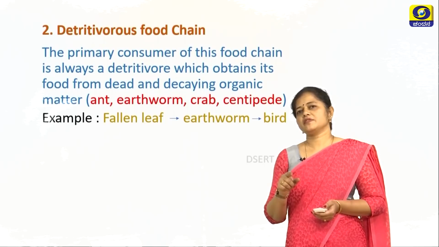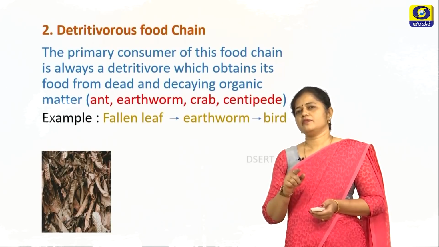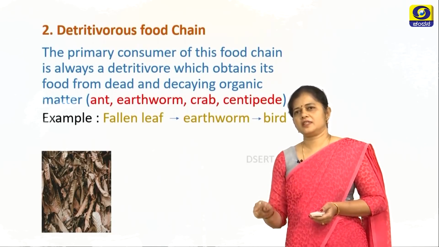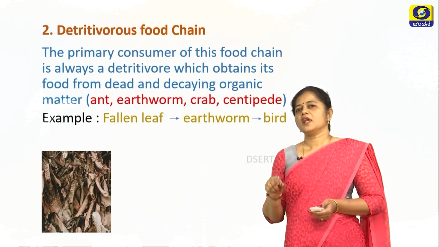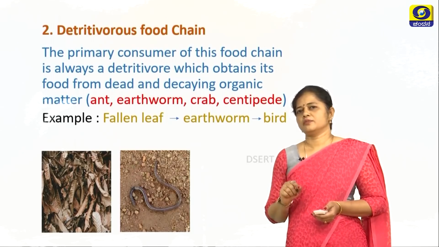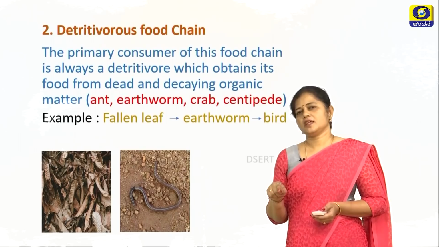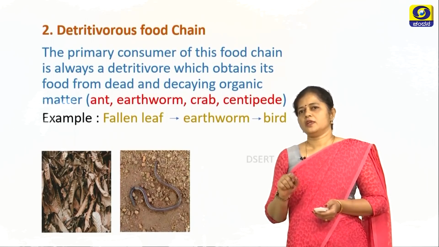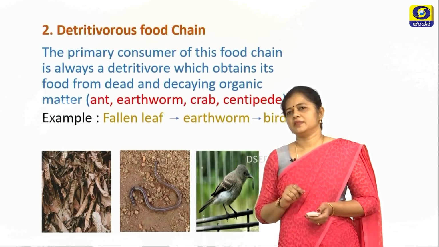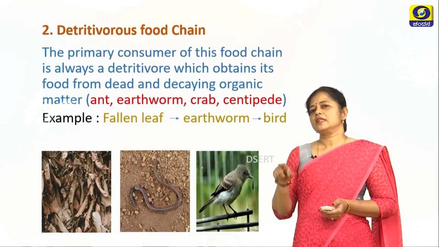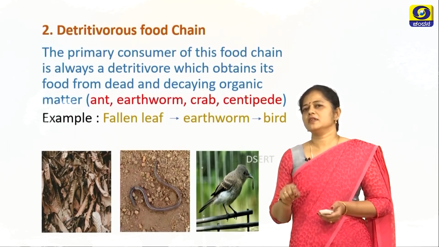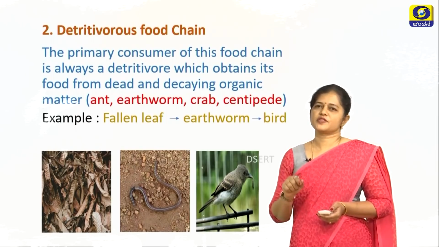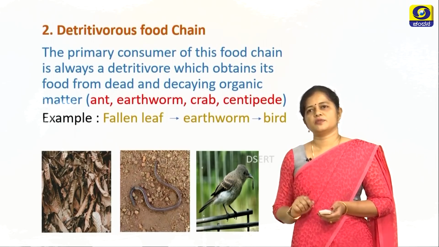Here the earthworm is feeding on a fallen leaf. The fallen leaf is dead and decaying matter. You can see here, this is eaten by the earthworm. Since it is eating the dead and decaying organic matter, it is called a detritivore. And this will in turn be eaten by the bird. So now here the primary consumer, the earthworm, is a detritivore, hence this chain is called a detritivorous food chain.